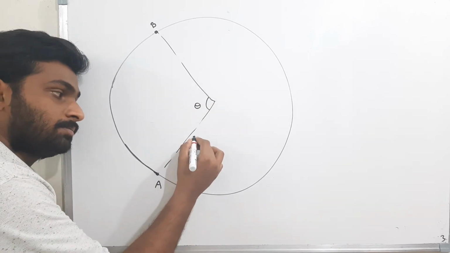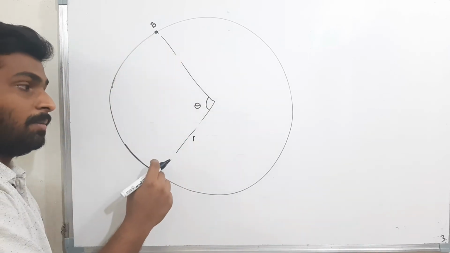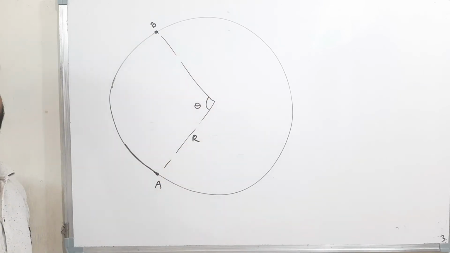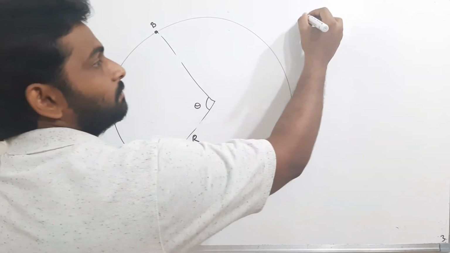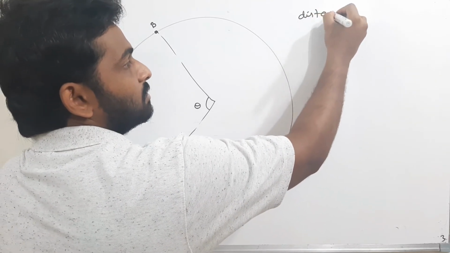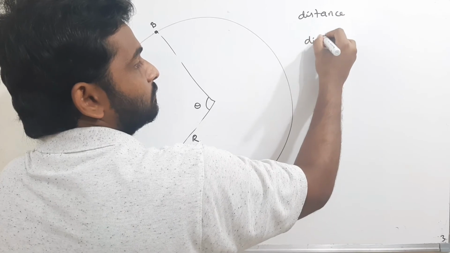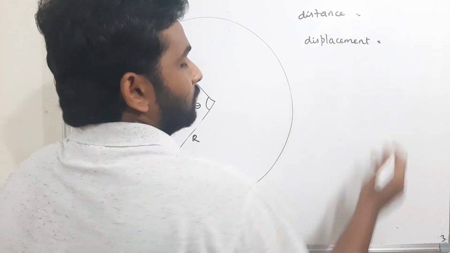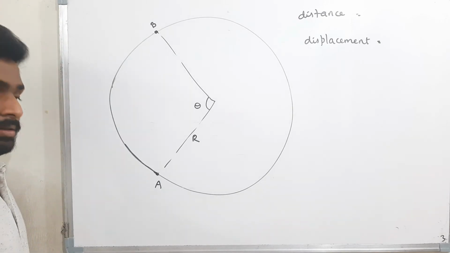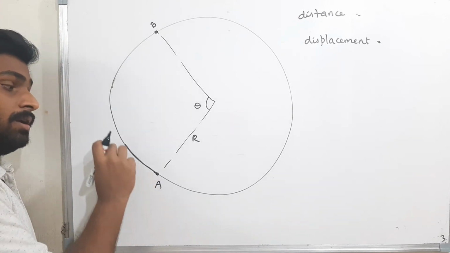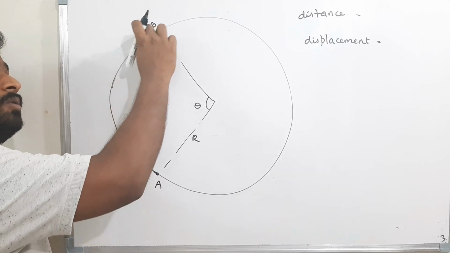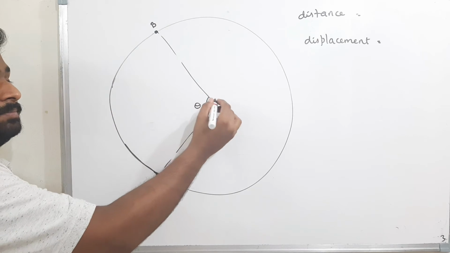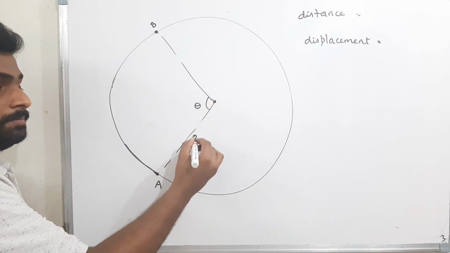Arc length is AB and the angle made by the arc length is theta and radius is r. Now they told to find simply distance and displacement. Now see here. The body is starting at point A and it is moving along the circumference and it is stopping at point B. And this arc length AB is making some angle theta at the center. And the radius of the circle is r.